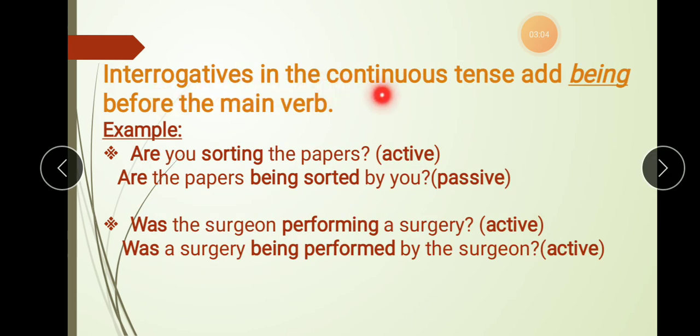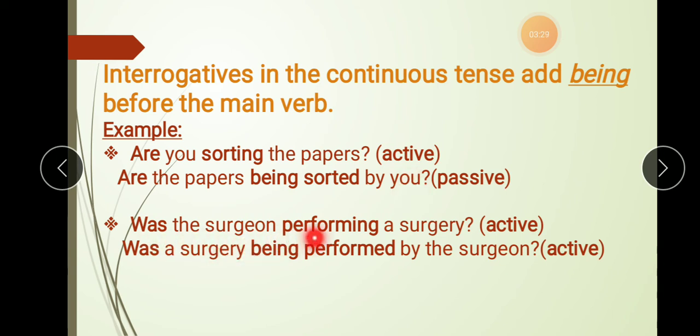Interrogatives in the continuous tense add being before the main verb. Are you sorting the papers? This sentence is in active voice. Sorting is a continuous tense. So we have to add being in the passive voice before the main verb, that is sorted. Are the papers being sorted by you?